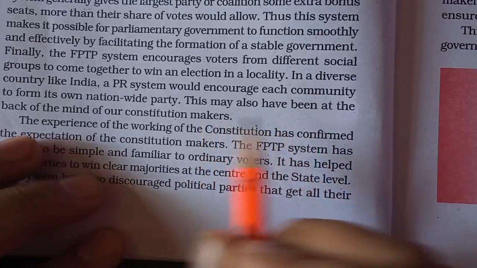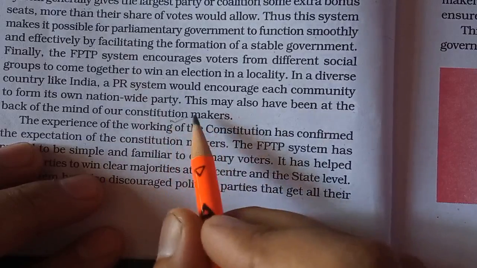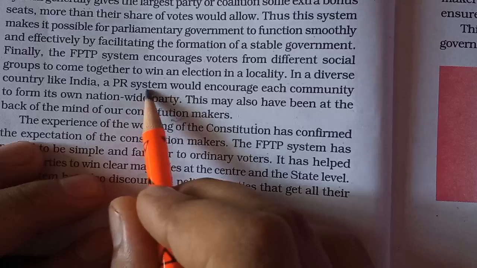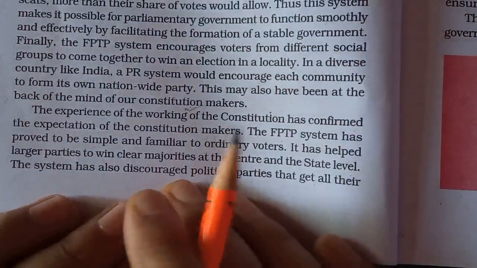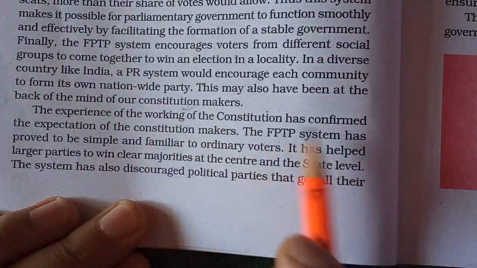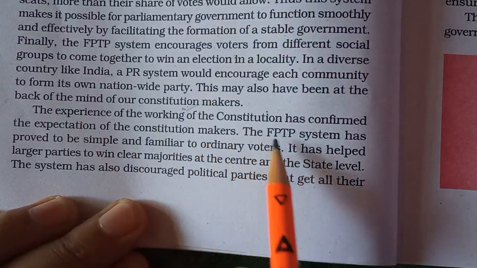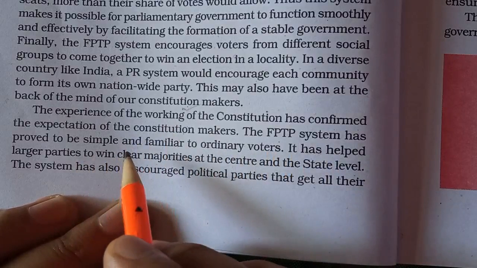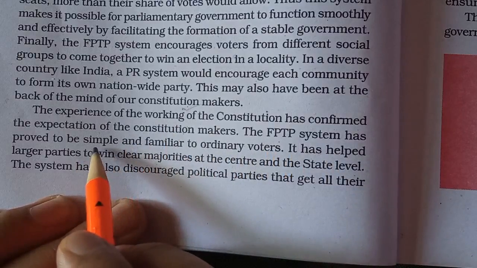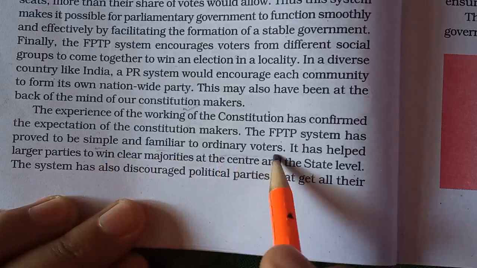This may also have been at the back of the mind of our constitution makers. That is why they did not opt for the PR system, they opted for the FPTP system. The experience of the working of the constitution has confirmed the expectations of the constitution makers. The FPTP system has proved to be simple and familiar, and this has been proved over the last 70 years and more, that the FPTP system is very simple and familiar to ordinary voters.